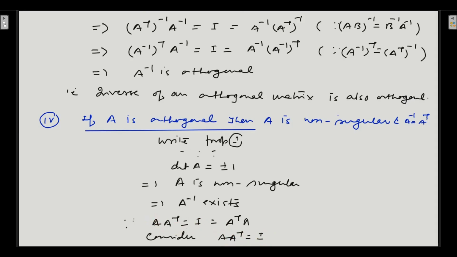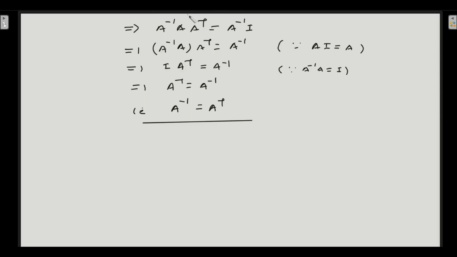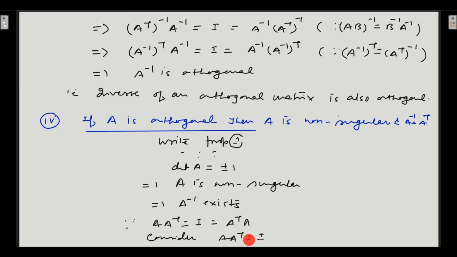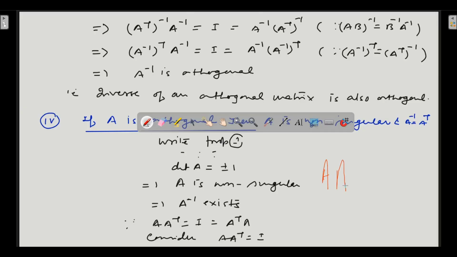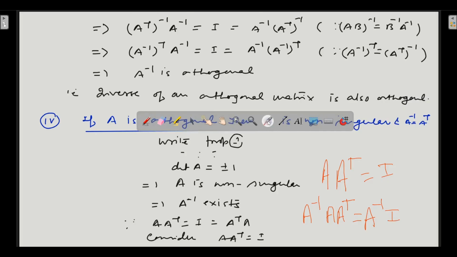Now multiply both sides by A inverse. So A transpose is equal to I. If you multiply both sides by A inverse, what will happen? Initially we have A transpose is equal to I. Multiply by A inverse on both sides, and something like this will happen.